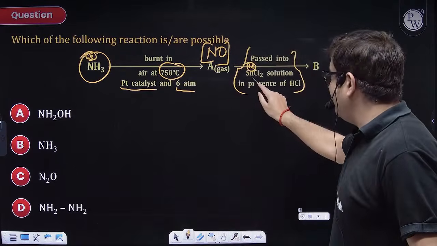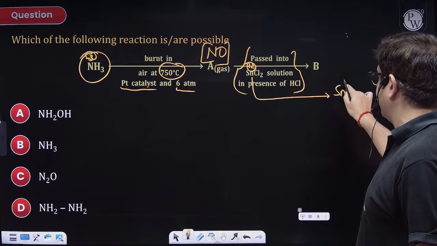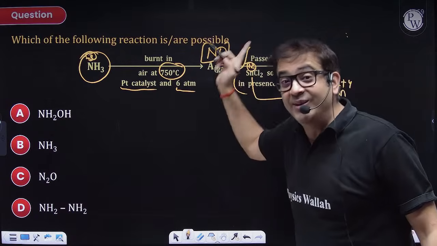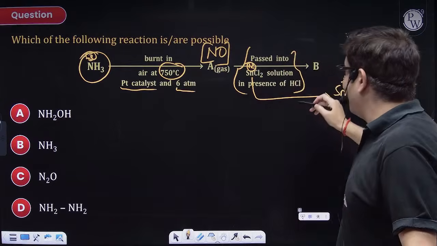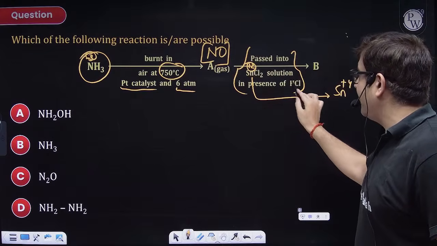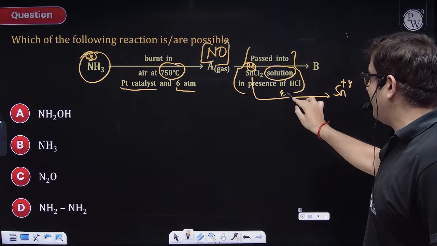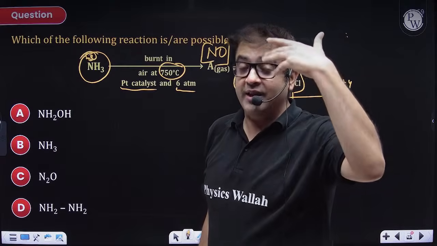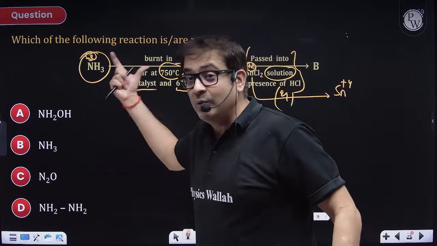+4. So tin will definitely undergo oxidation. Because it is going through oxidation, it will try to reduce nitrogen. So what reduced form of nitrogen can you have, sir, in an aqueous solution? If you're thinking of ammonia, then you have started with ammonia.